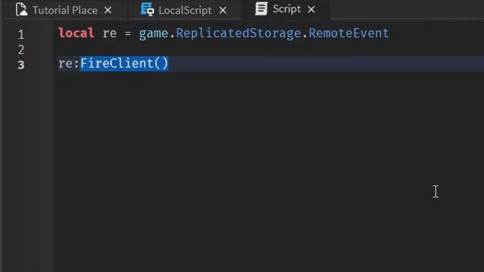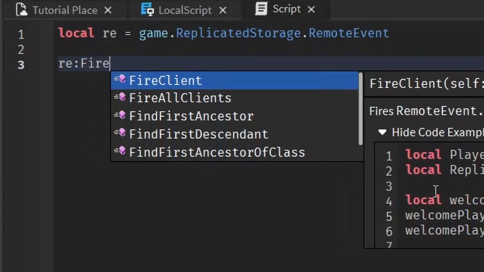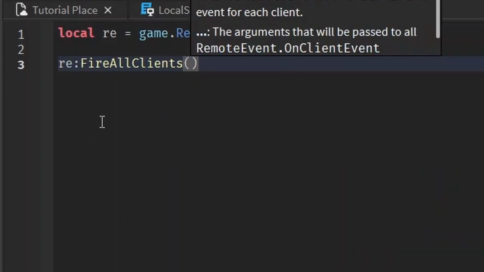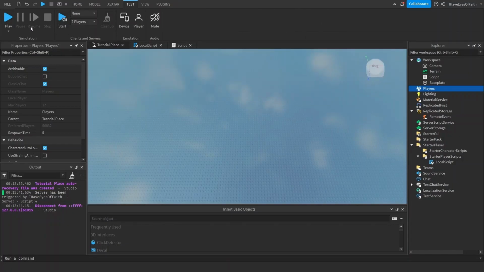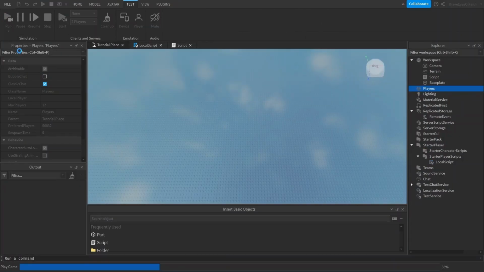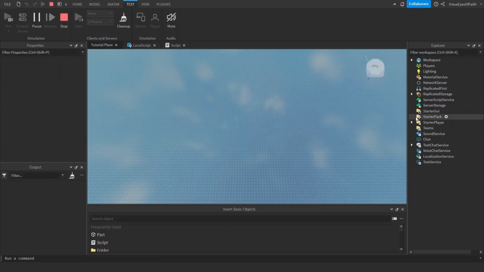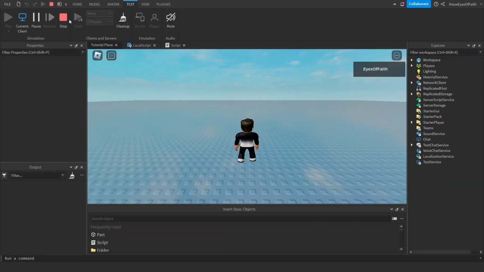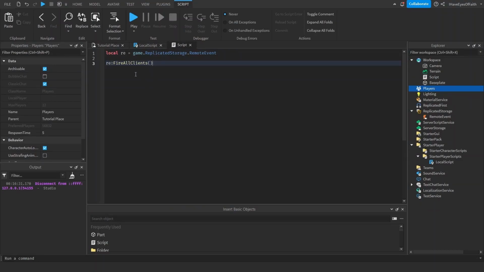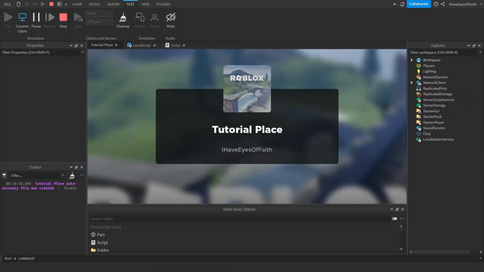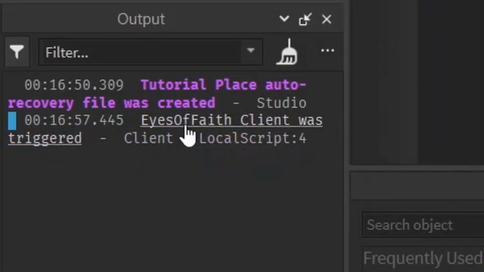And since I don't have a player right now, I'll just show you something else I could do. You could fire all the clients, and this will send a message to everybody's local scripts in the game. I'll show you. I'll join in the game. Oh, by the way, if you just run the game, the local scripts will not work because remember I told you that the local script has to be duplicated inside of a player to work. So that's why I'm always playing now. Oh, it didn't work. That's because server scripts load faster than the player, because you have to wait for the player to load in and the character to load in. By the time this local script is listening, the server script has already loaded. So let's just wait 5 seconds and give it some time to load, and then fire all the players that have joined after we give it time to load. And bam, it was fired or triggered.